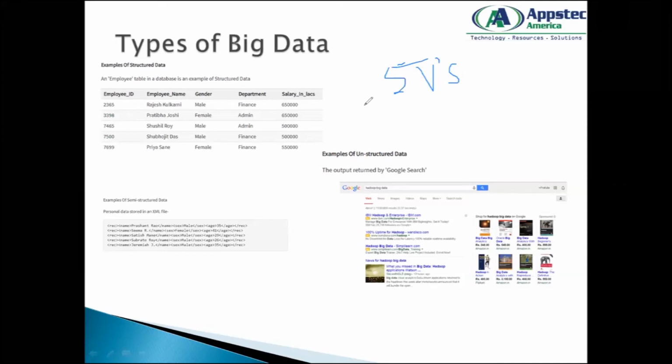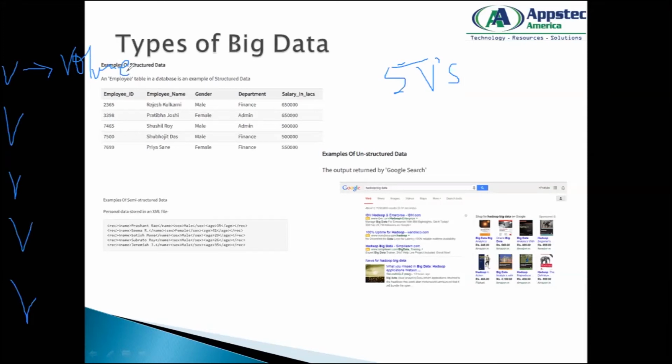So I have 5 V's in big data. The first V is actually volume. That means, what's the size of your data?